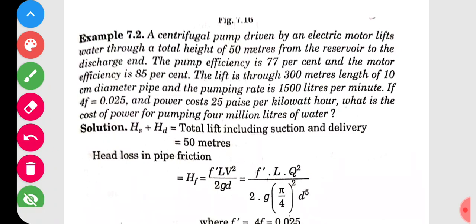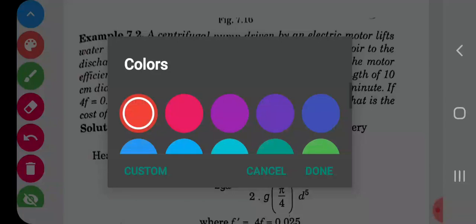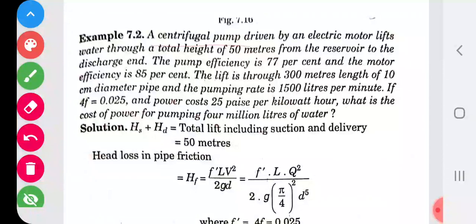A centrifugal pump driven by an electric motor lifts water through a total height of 50 meters from the reservoir to the discharge end. All the data are given, remember here. The pump efficiency is 77%, and the motor efficiency is 85%. The lift is through a 300 meter length of 10 centimeter diameter pipe.